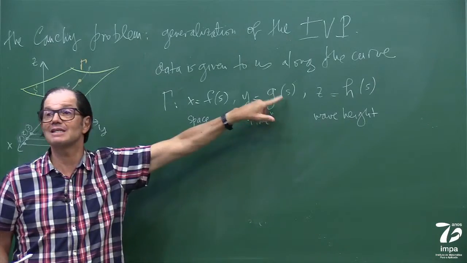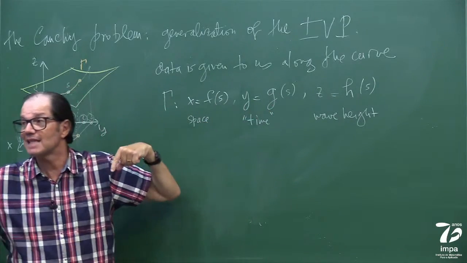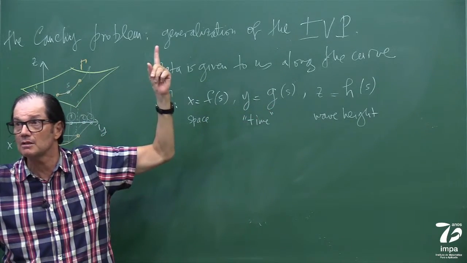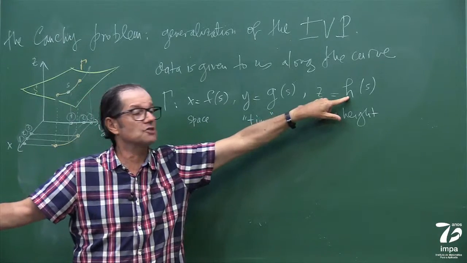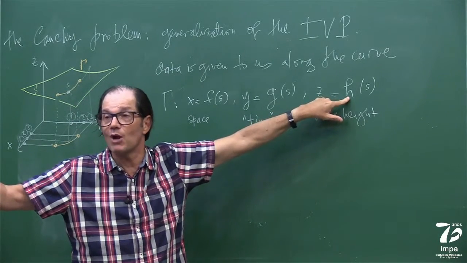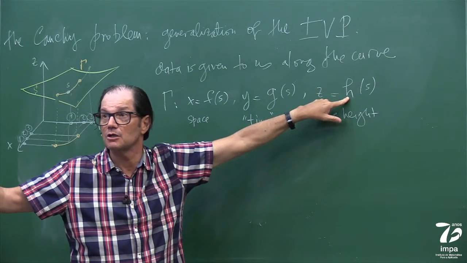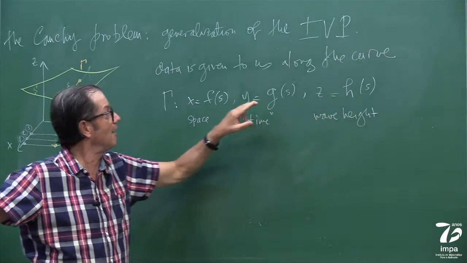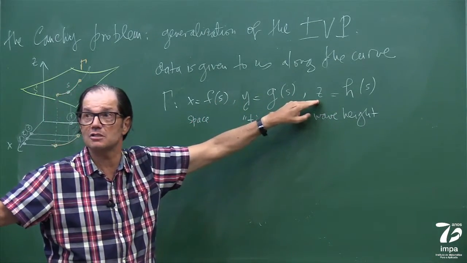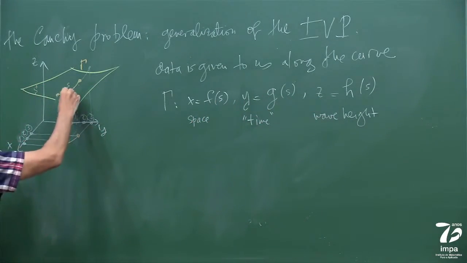This function gives me the time at which, at that station, I measured something. And this function gives me what I measured, say wave height, right? So now I have initial conditions. So here, I basically have